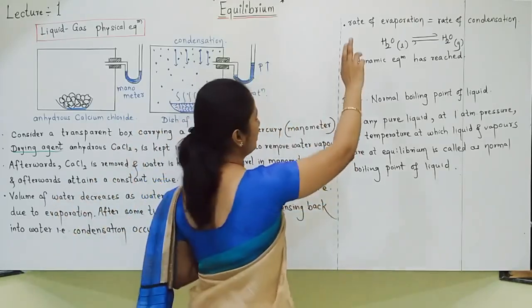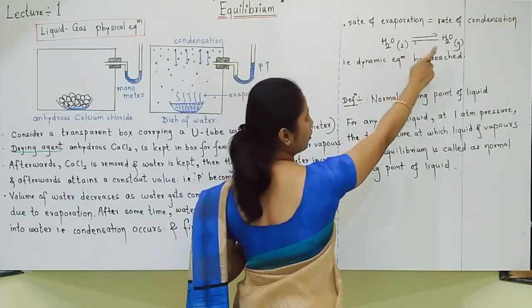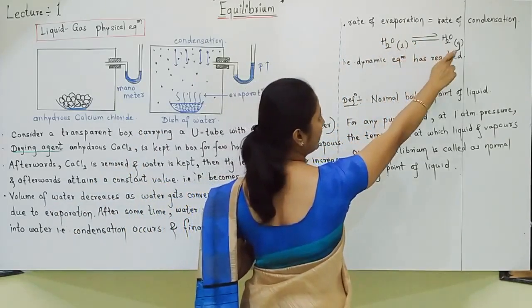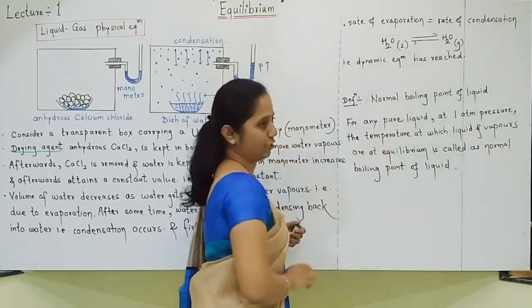Important points are these terms. Rate of evaporation equal to rate of condensation. Write down the equation: water in liquid state and water in gas state. It is called dynamic equilibrium has reached.